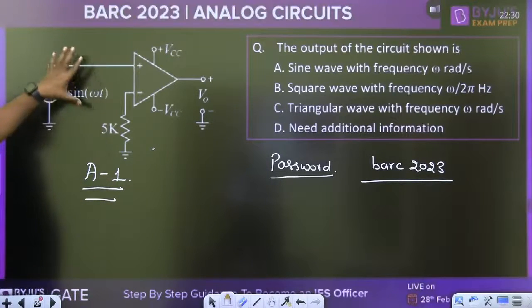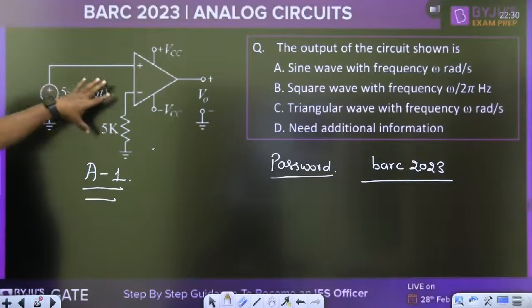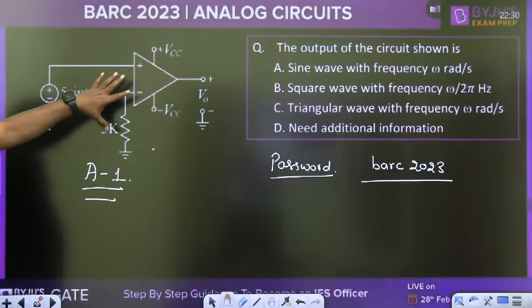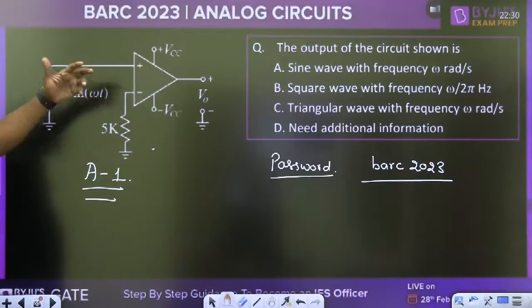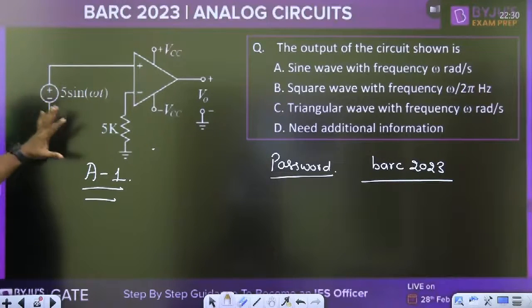Yes, it is just a comparator. We are giving the signal to the positive terminal, and that's why it is just a comparator. We are having a square wave. You have to check the frequency of the output waveform.